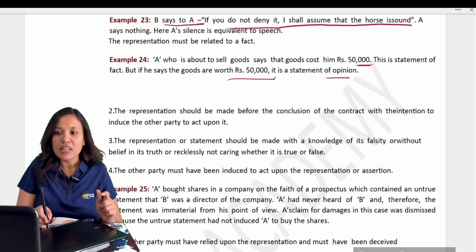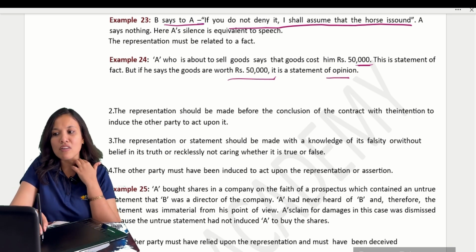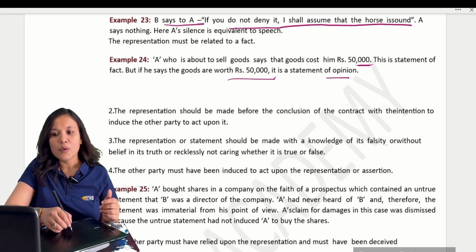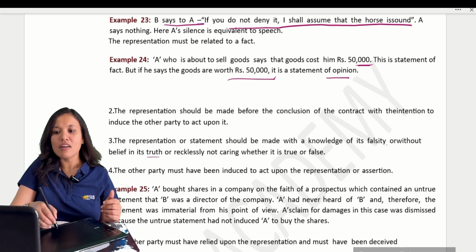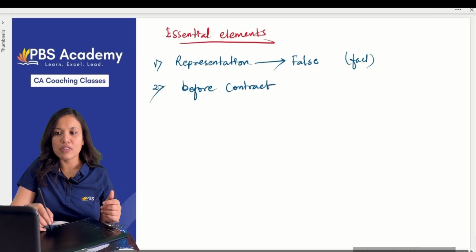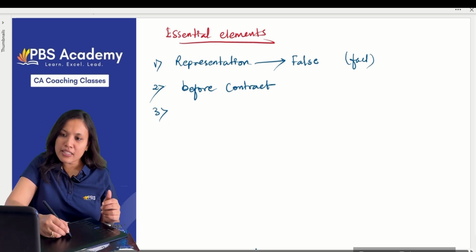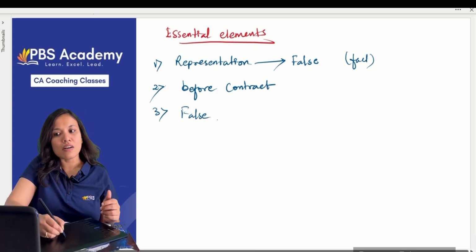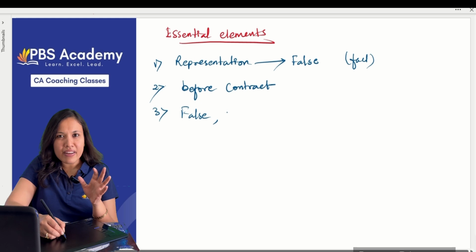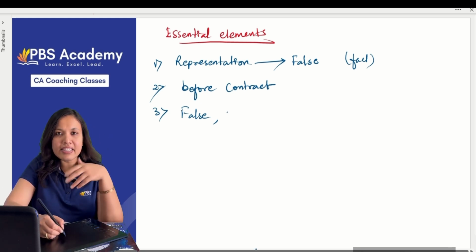Third one is, representations must be made with knowledge of their falsity, or without belief in their truth, or recklessly, not caring whether it is true or false. Either you know it is false, or you don't know about the fact, whether it is true or false, and you negligently just tell it.